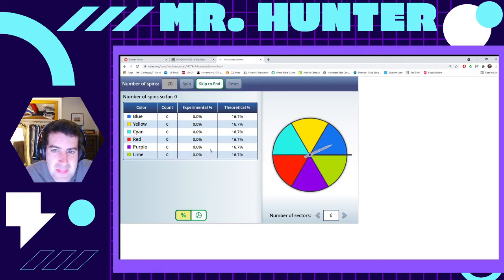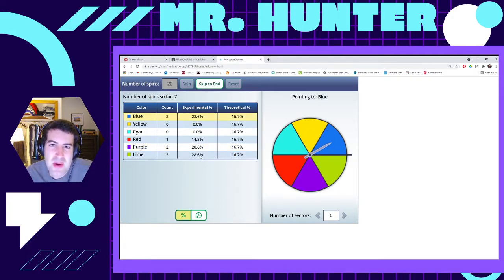Let's spin it. Boom, green. Okay, so you can see we have lime 100% of the time so far. Oh, now 50% of the time it's been blue. We got a purple, so we've only had purple, lime, or blue. And you can see over here is the theoretical probability, but the experimental probability changes every time we spin it. It's landed on lime 2 out of 5 times. Oh, now it's landed on purple and lime 2 times.